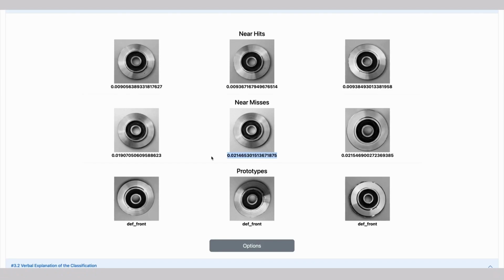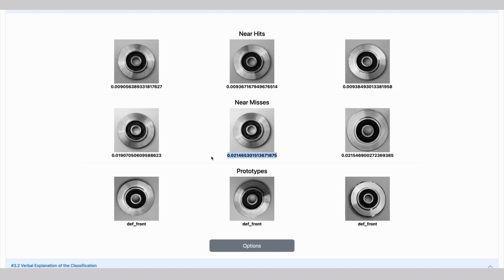Near hits are those closest with the same classification and are thereby the most similar elements from the training data, whereas near misses are the most similar ones of the opposing classification. The number below each picture states their similarity within the distance space as calculated by a distance metric. The closer this number is to 0, the more similar the pictures are.